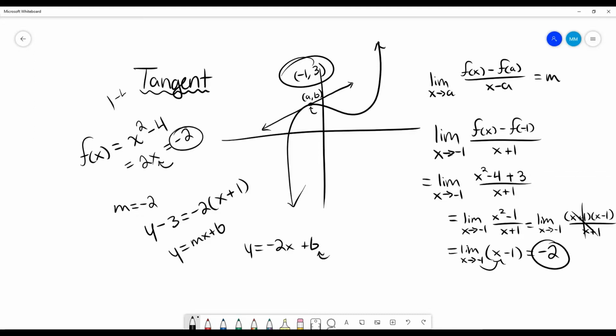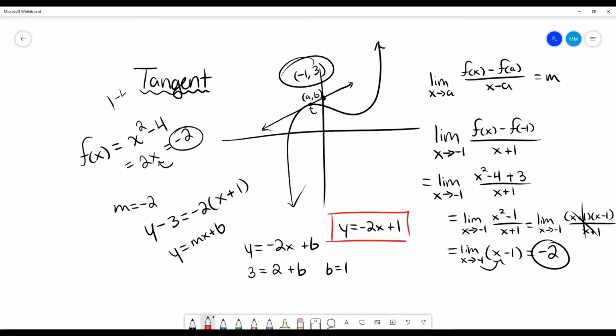And now we need to figure out what our b is, right? Because we need to figure out our y-intercept for this line, where that's going to come in contact there. So we're just going to plug in those values to figure out our b. It's that simple. So we get 3 equals negative 2 times negative 1, which is 2, plus b. So b equals 1. Our tangent line equation is going to be y equals negative 2x plus 1.